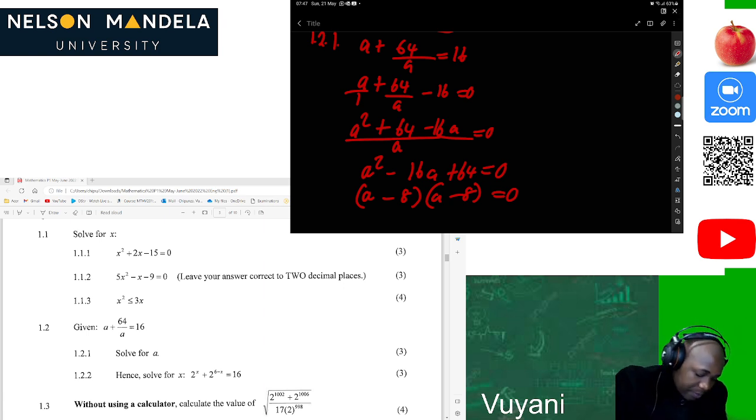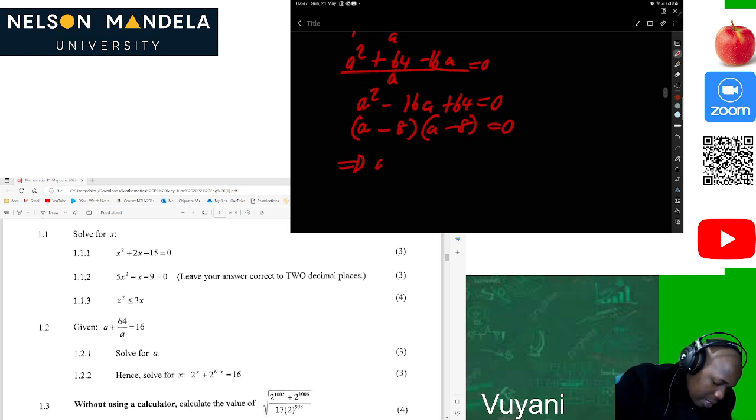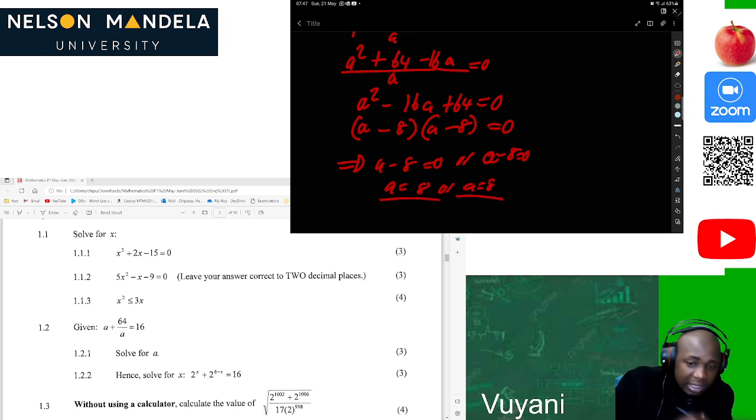Boom, we are good. So then a minus 8 is equal to 0, or a minus 8 is also equal to 0. So a will be equal to 8, or a is equal to 8. Just like that, we are done. Let's get out of there.